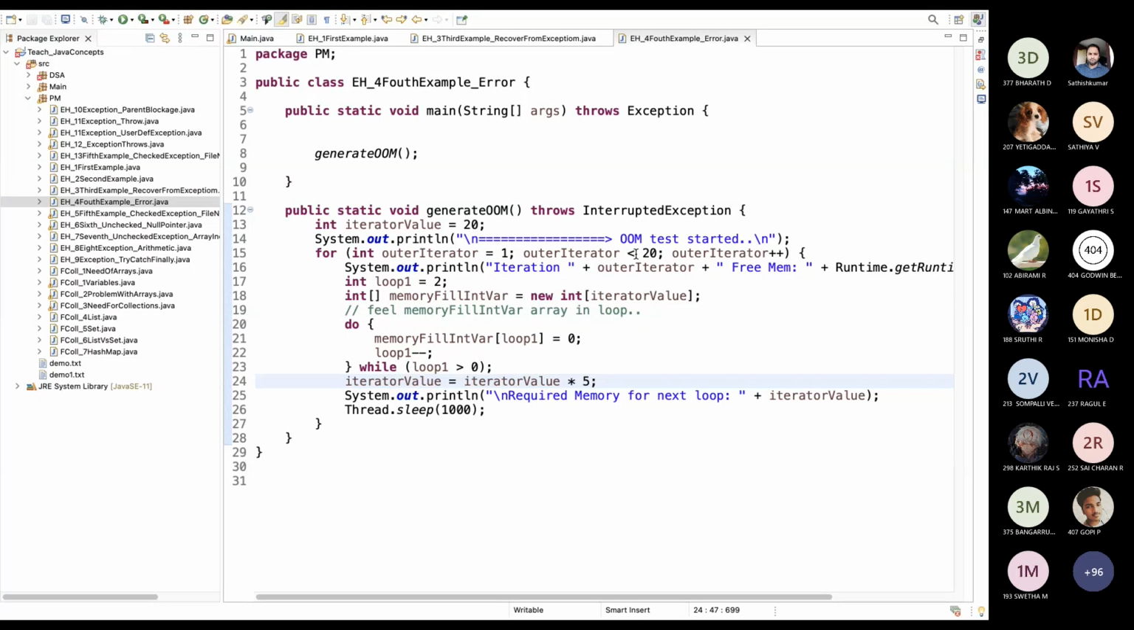Usually we don't see errors in the real world because we have a separate server team. They handle those kinds of things.